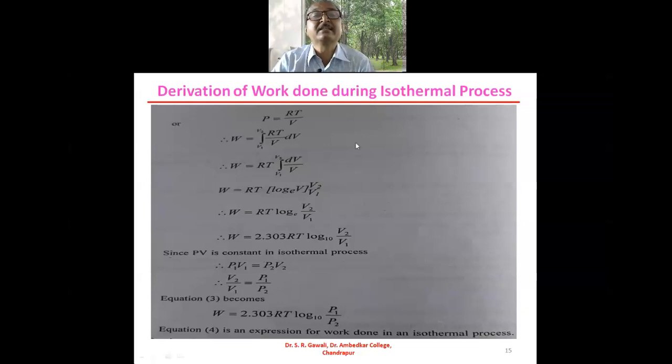Many times this question has been asked in the examination. And a problem may also be asked on this topic, that if pressures and volumes are given for the isothermal process, then what is the work done? If V1 and V2 are given, and temperature is constant, which is also given, then from this equation we can obtain the work done in the isothermal process. Or sometimes the pressures are given and temperature is given. From that we can obtain the external work done in the isothermal process.